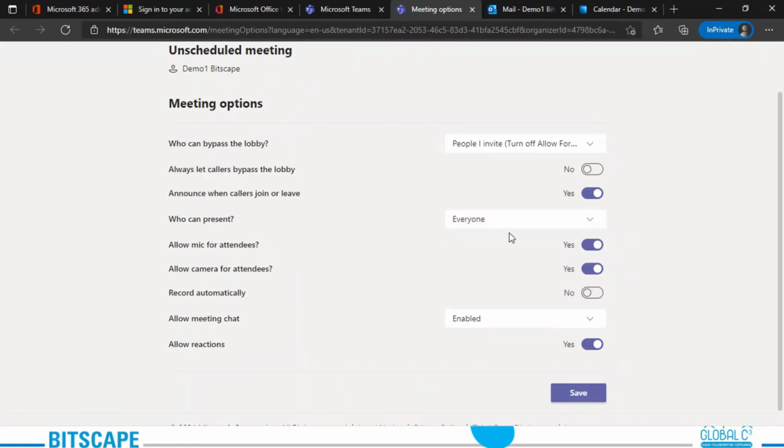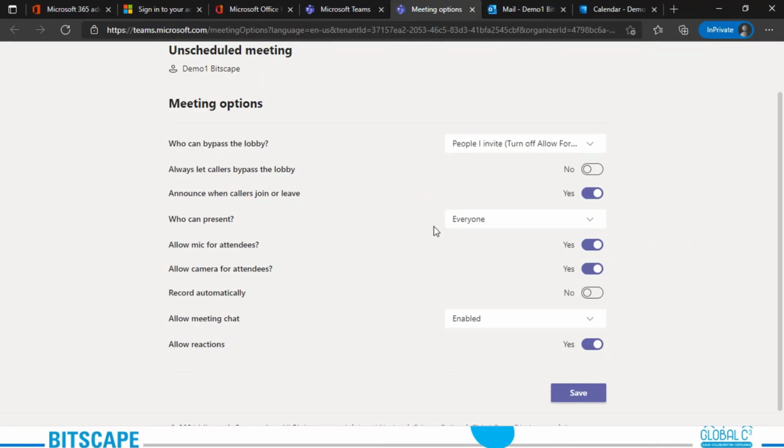Now we have another option, allow mic for attendees. To avoid distractions, right now we are having a very large meeting, and I may want to decide when attendees can unmute or share their video. I can manage all this right from here. The same goes for the camera, whether I want them to enable it or not. Right now I put them to yes, so that's why you are all able to unmute yourself. If I put it down to no, you won't be able to unmute throughout the meeting.